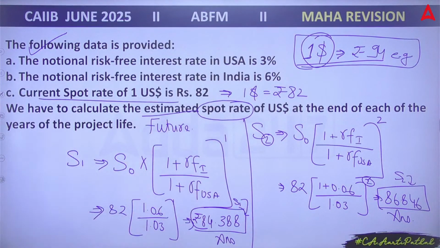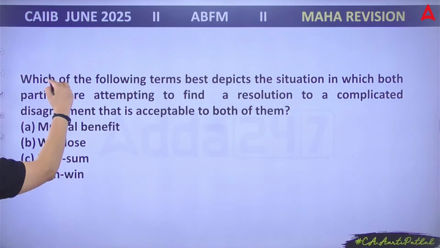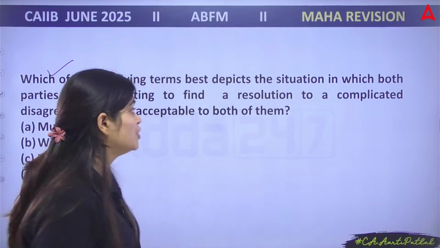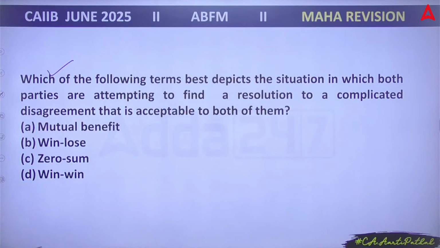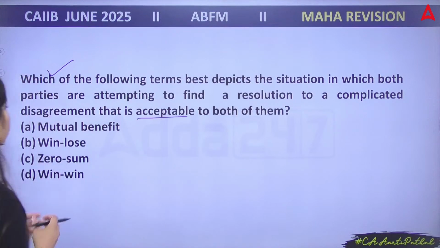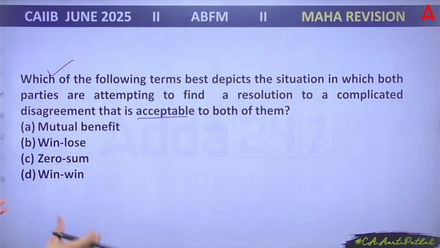Chaliye. Coming to the next question now. Which of the following terms best depicts the situation in which both parties are attempting to find a resolution to a complicated disagreement that is acceptable to both of them? A. Mutual benefit. B. Win-lose.